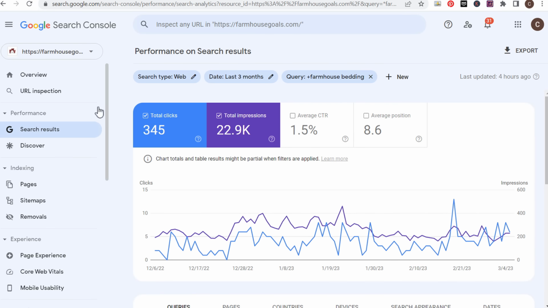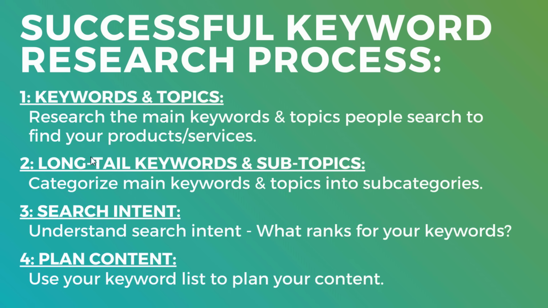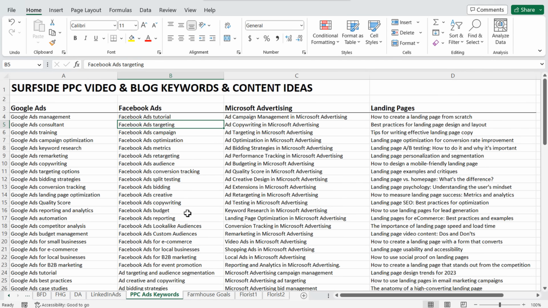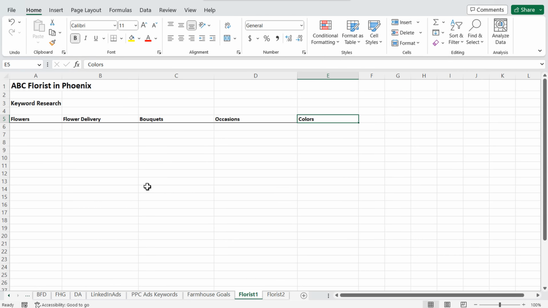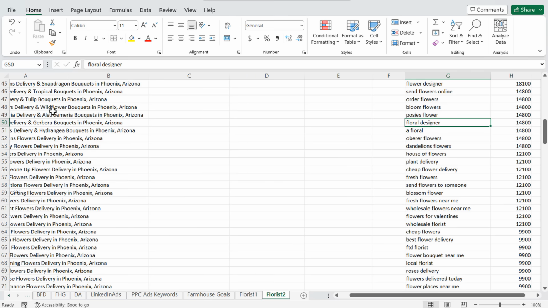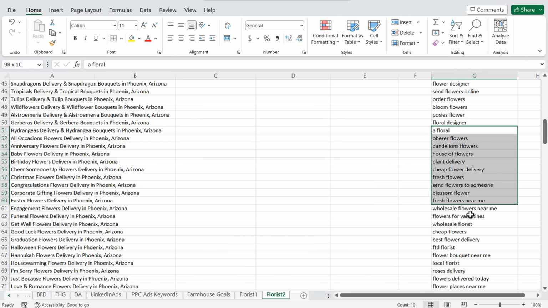Now, the hard part about some of these different niches is I'm actually competing with Wayfair and Amazon and really, really large corporations that have much larger budgets and more resources than I do. So I really have to get down and try to find these long tail keywords and subtopics. And that's ultimately what I try to do with my PPC ads, keywords, with my farmhouse keywords. And that's what I would try to do if I was a florist in Phoenix. I would just continue to try to find all of the different things people are searching for and then just solve for that search intent.